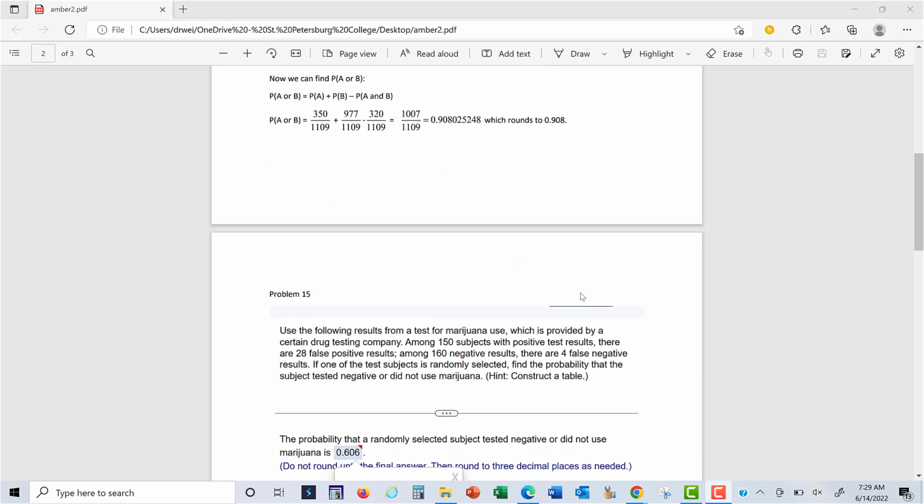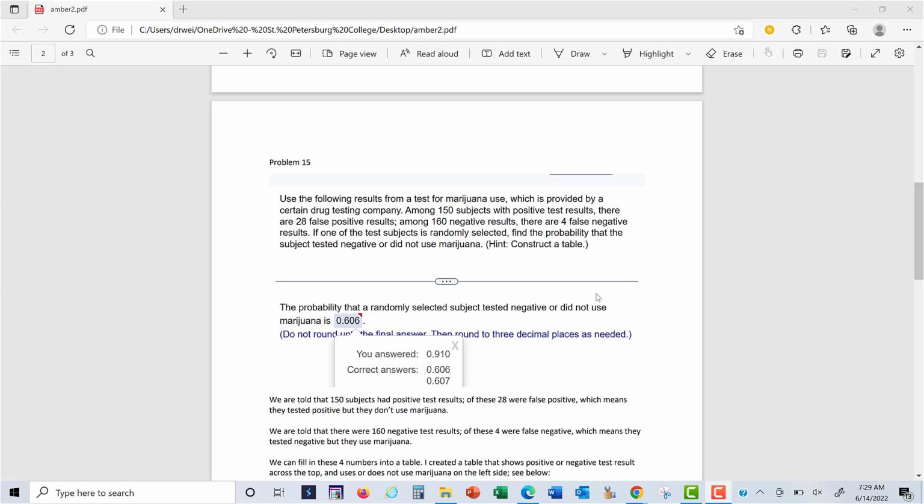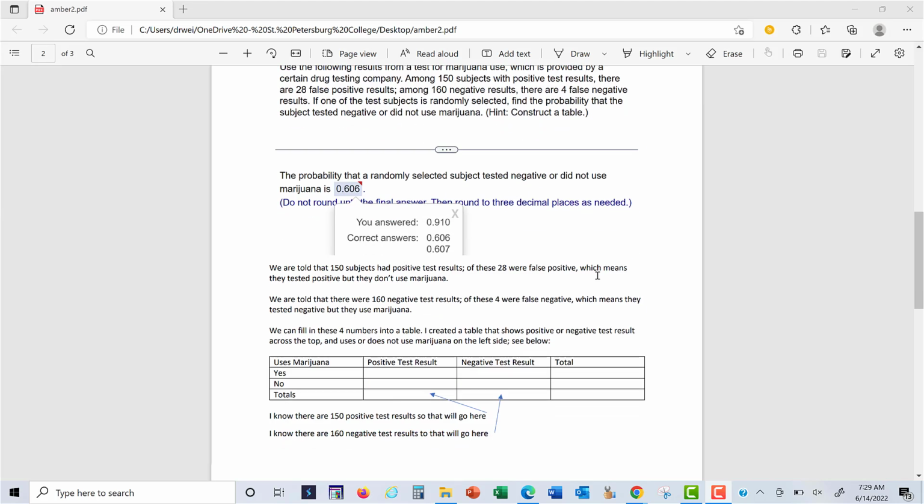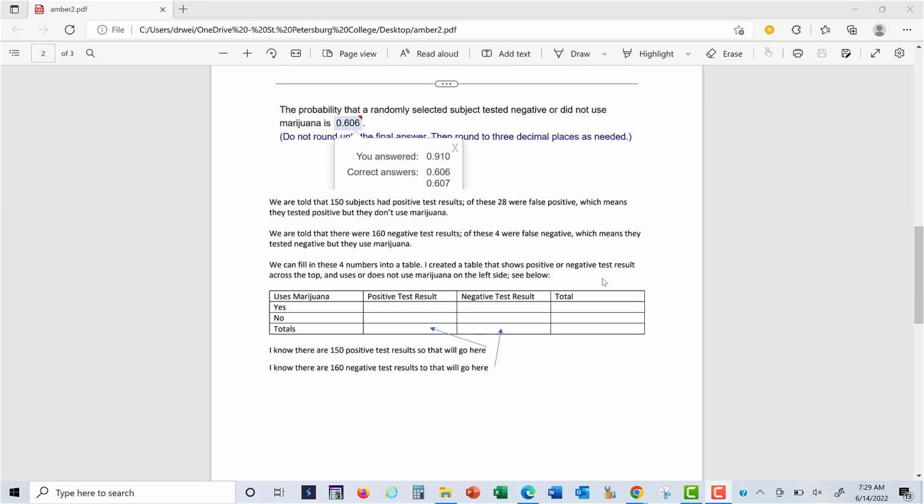The other one you seem to have trouble with was problem 15, which was the one where they give you the information in sentences and their suggestion or hint is to put it into a table. This is the one about the results for a test for marijuana use, and they give you the positive results, the false positives, the negative results, and the false negative results. I actually had sent you this handout previously, but let's go over it together.